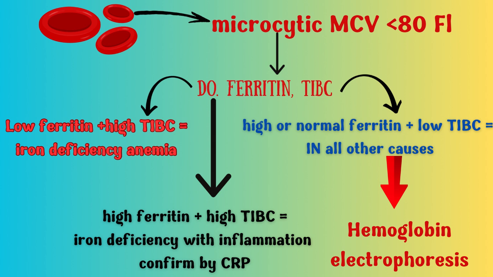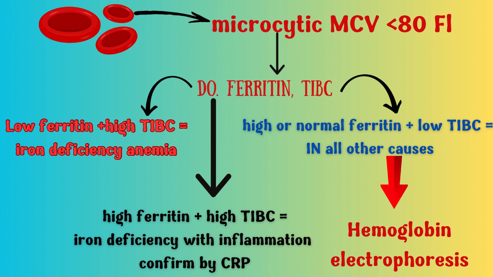Iron is stored in the tissue in the form of ferritin, and iron goes in the blood on a carrier called transferrin. Transferrin is a protein from the liver. Transferrin iron binding capacity means the iron binding capacity of transferrin. And transferrin saturation means the percentage of saturation of transferrin receptors by iron. All right. So I will do ferritin and the transferrin iron binding capacity.